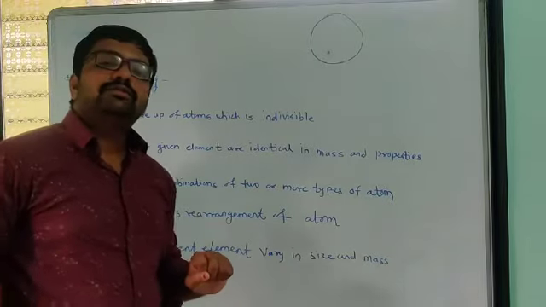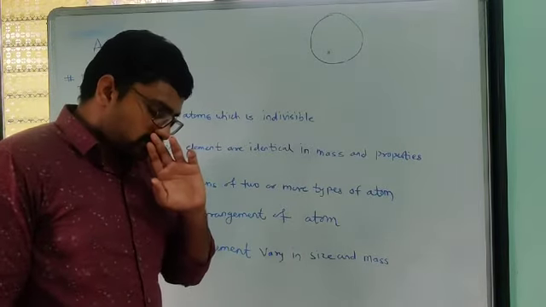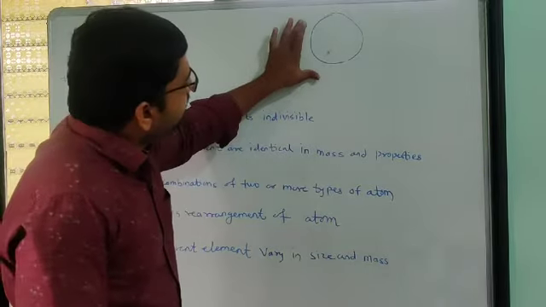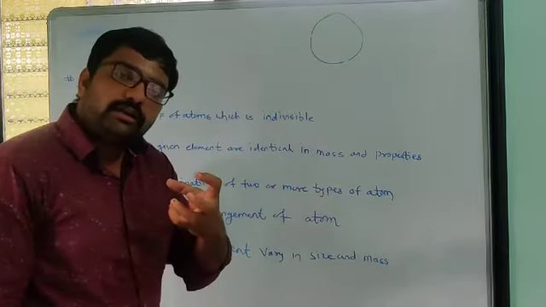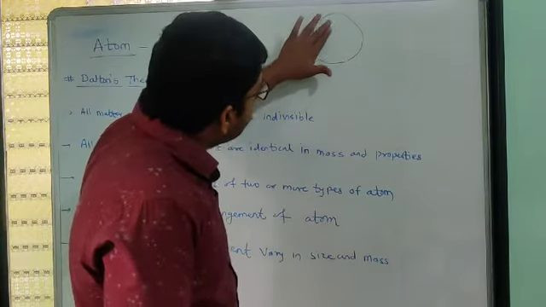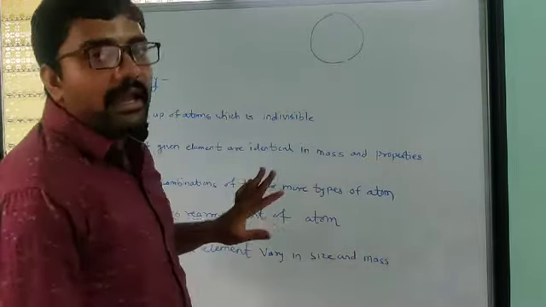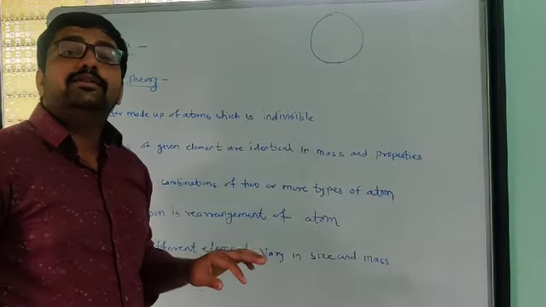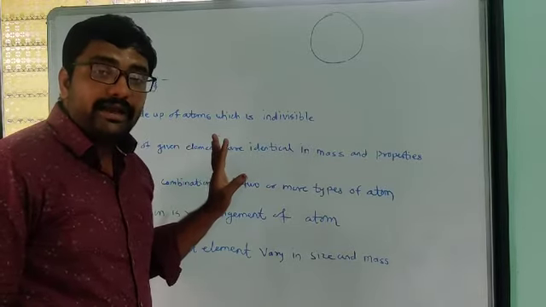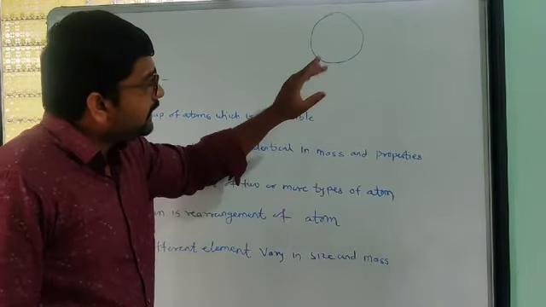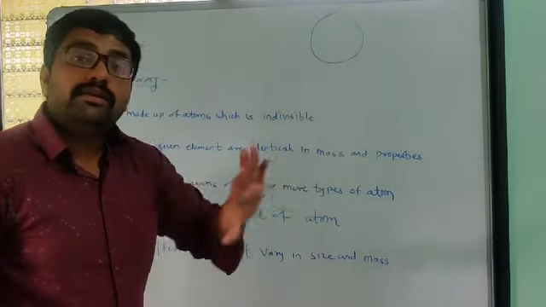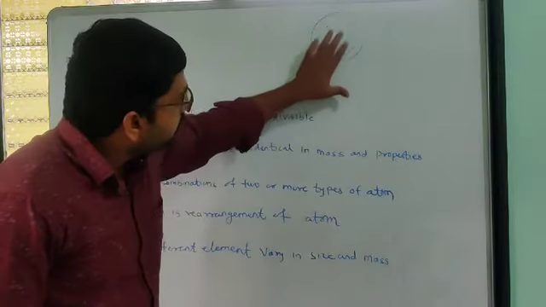But one thing Dalton also expressed is that if we consider this an atom, then whatever matter the atom has is uniformly distributed over the atom. But actually this is a wrong statement by Dalton. Dalton says that whatever the matter in an atom, it is uniformly distributed throughout the atom.